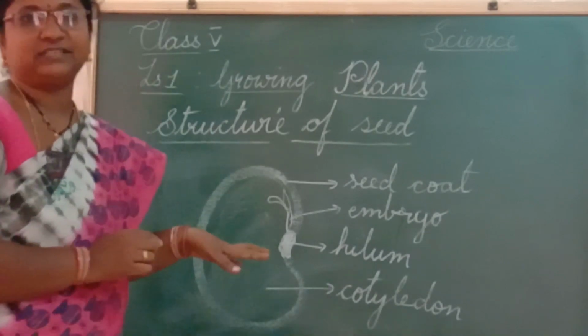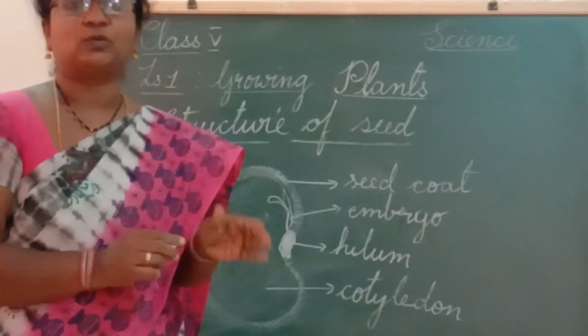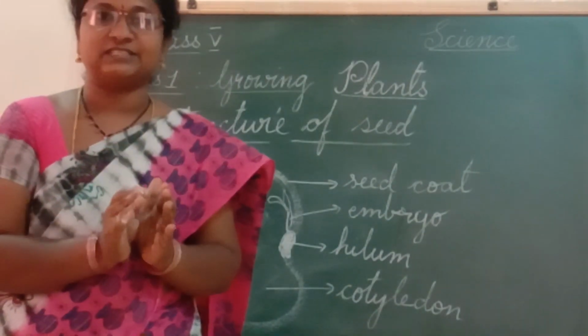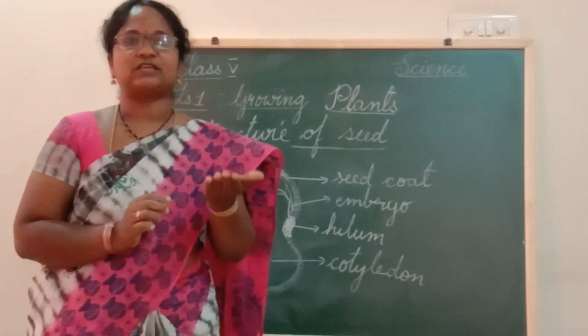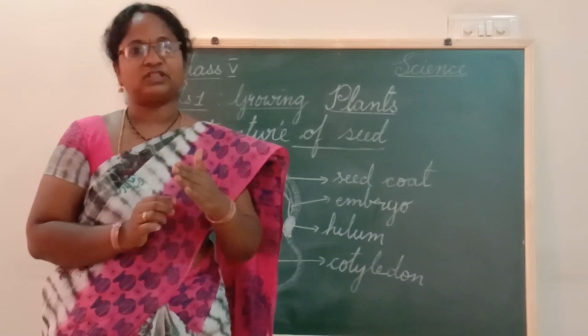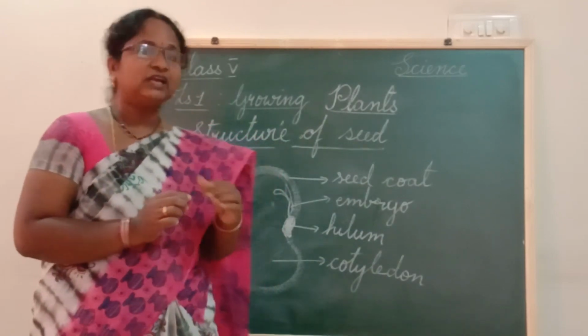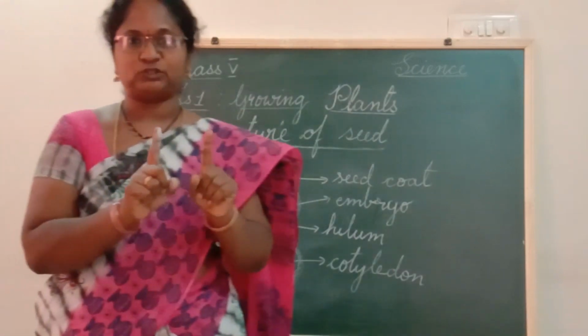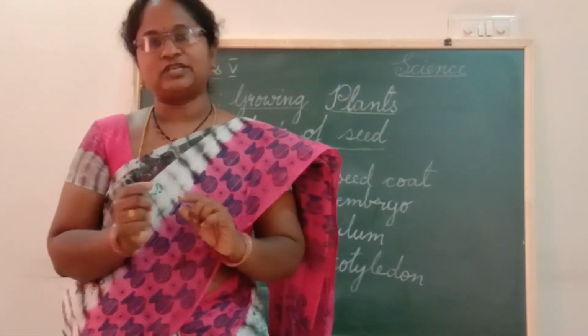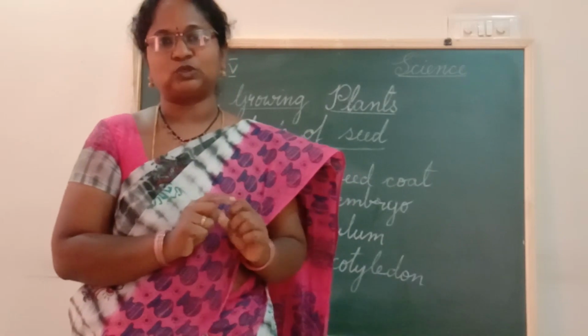Can it grow like that? No, it cannot grow. It should have some conditions for growing into a plant. Now we will discuss what the conditions are. Before that, do all plants have two cotyledons? I showed you almond and also jackfruit. Both have two cotyledons.